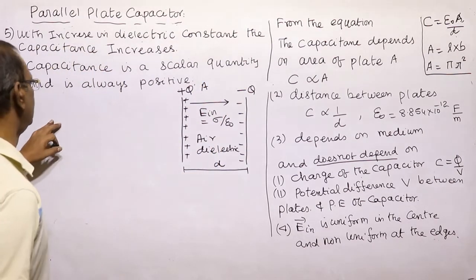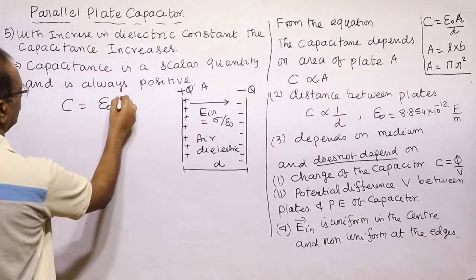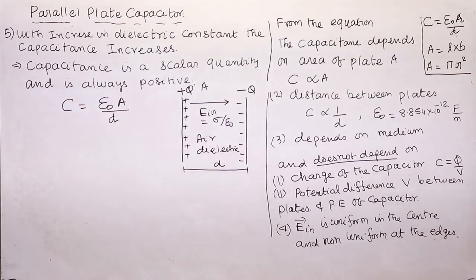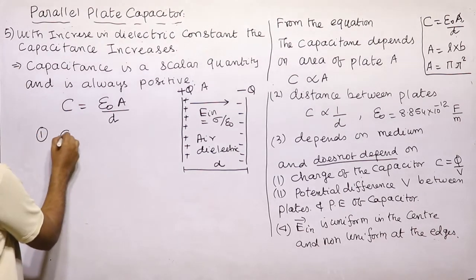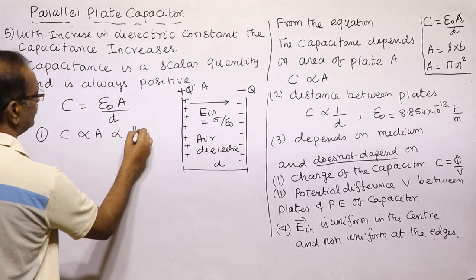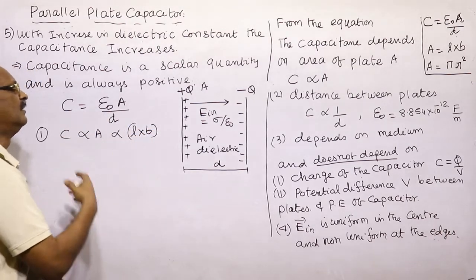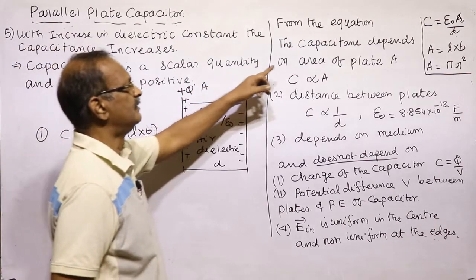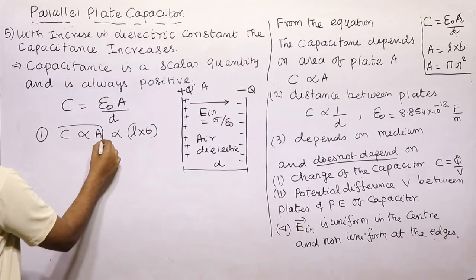So first point we will see, the capacitance is given by C is equal to epsilon naught times the area of the plate divided by the distance of separation. So very clearly the capacitance depends upon the area of the plate, where area is equal to length into breadth for a parallel plate capacitor. If it is a ring or disc, it will be pi r square. So the first point is that the capacitance depends upon the area of the plate A. So C is proportional to A.